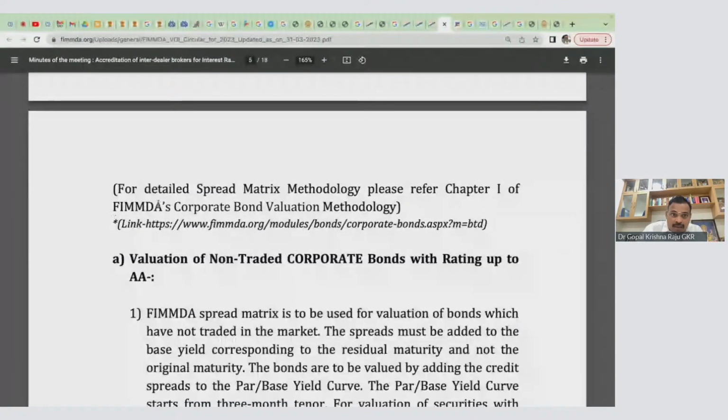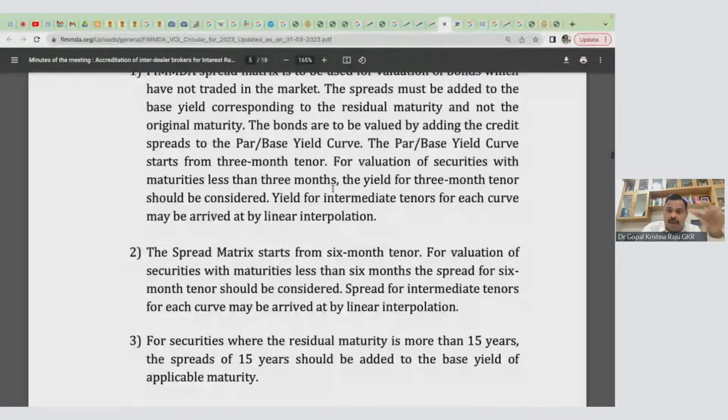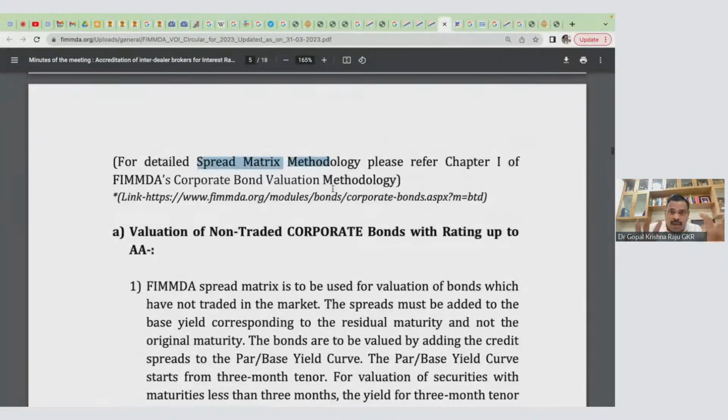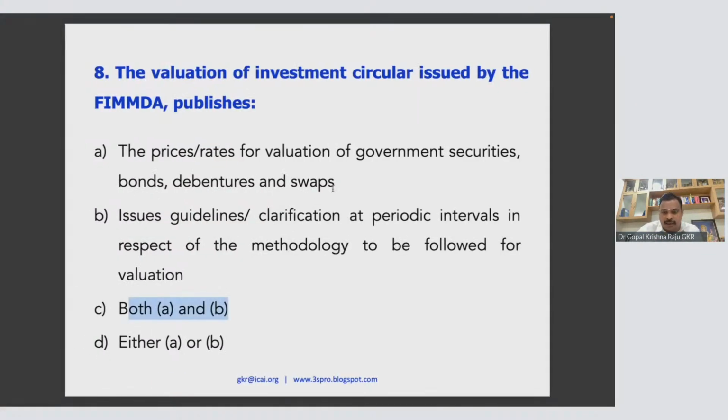Now, non-traded bonds, how will you actually value them? Look at this spread matrix. You need to understand yield curve, and how do you actually measure it? Each one is actually a big chapter. So please wait for some time. Let me go into the various avatars of FIs.